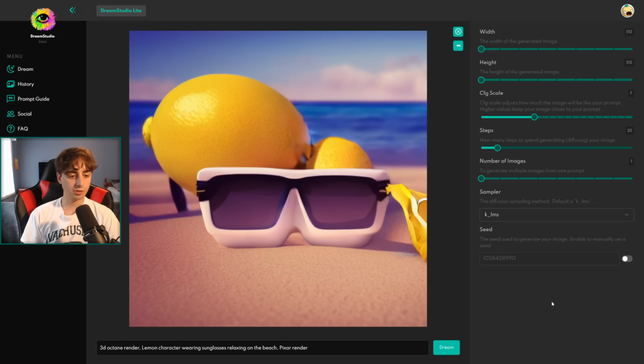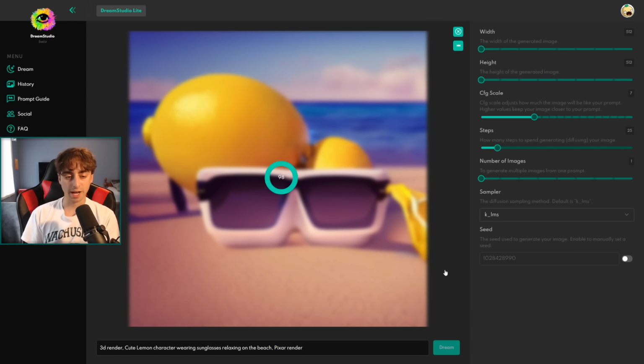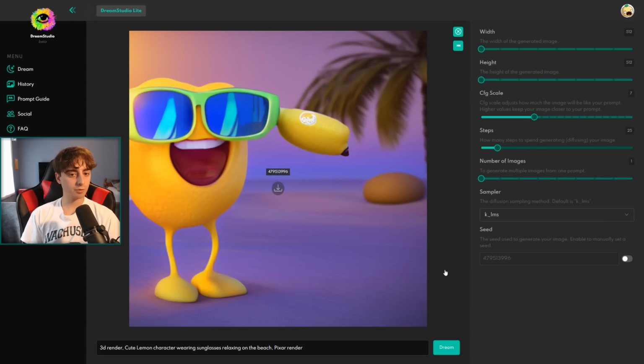All right, okay, this is much worse now. We definitely want that word cute in there. Let's remove the octane out of it and we'll just do 3D render. And we added the word cute back in. And there we go. Okay, we're getting somewhere for sure. Let's remove 3D render from the beginning and just only leave the Pixar render at the end there.